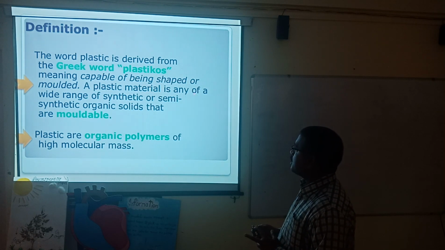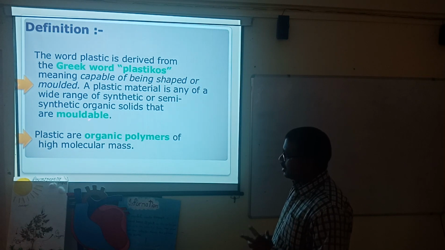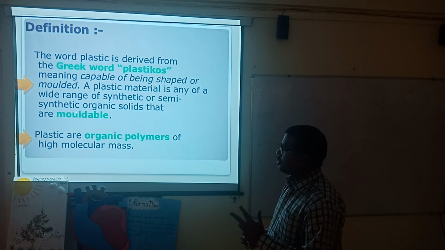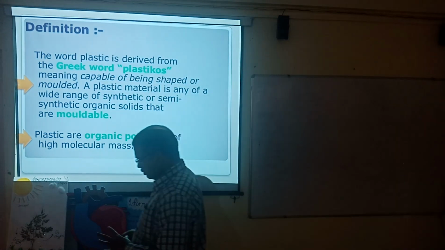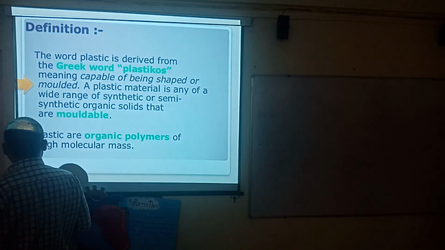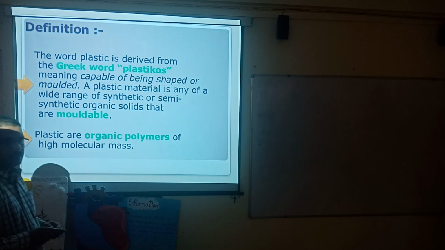A plastic material is any of a wide range of synthetic or semi-synthetic organic solids that are moldable. That means they can be molded into any kind of shape. In industry, where these kinds of things are made, they can be molded into different forms. Plastics are organic polymers of high molecular mass. What does high molecular mass mean?